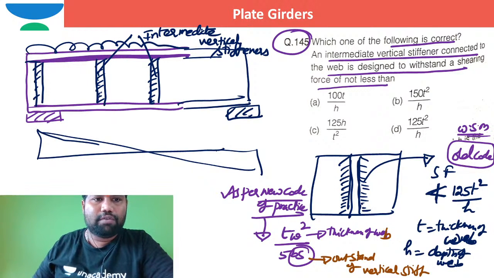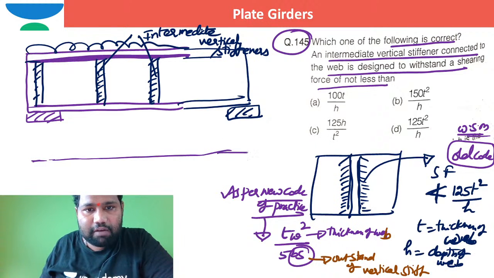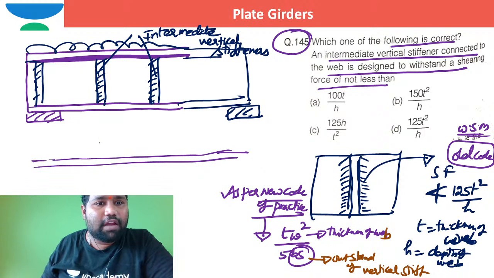Maybe let me erase this. If I take the eraser, okay. This is in plan, for example, this is the center line of the web. This is the web, and on either side of the web, this is how the vertical stiffeners are there.